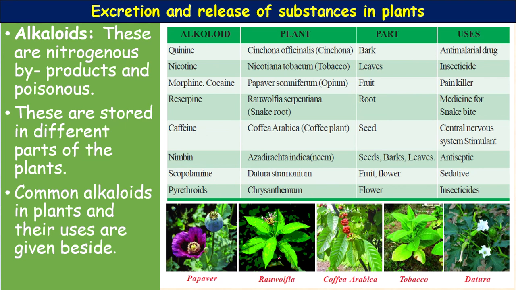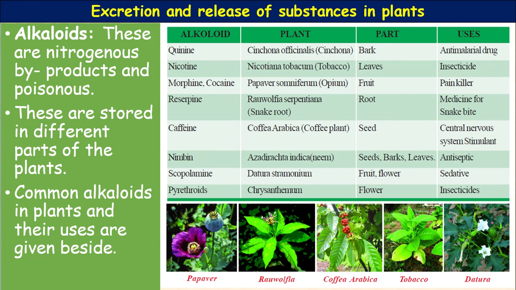Some plants are also given: Papaver somniferum, also called opium; Rauwolfia serpentina, also called sarpagandha; Coffea arabica, from which caffeine is produced; tobacco, Nicotiana tabacum, the plant used in cigarettes and other nicotine products.